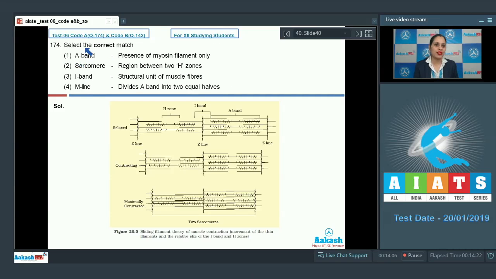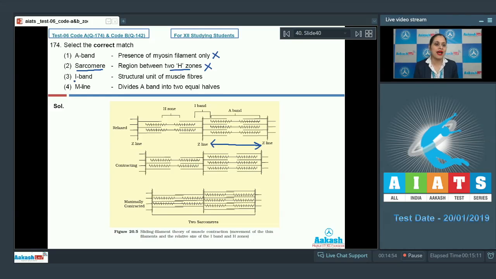Question number 174. Select the correct match, and the very first option given is A band and the match is presence of myosin filament only. And as it is an incorrect match, so this cannot be a correct answer to our question. Because as you can see here, this A band consists of actin as well as myosin filament. The next option given is sarcomere and the match is region between two H zones, and this is also an incorrect match because sarcomere, which is the structural and functional unit of myofibril, is the region between two Z lines and not between two H zones. So this region is known as sarcomere.